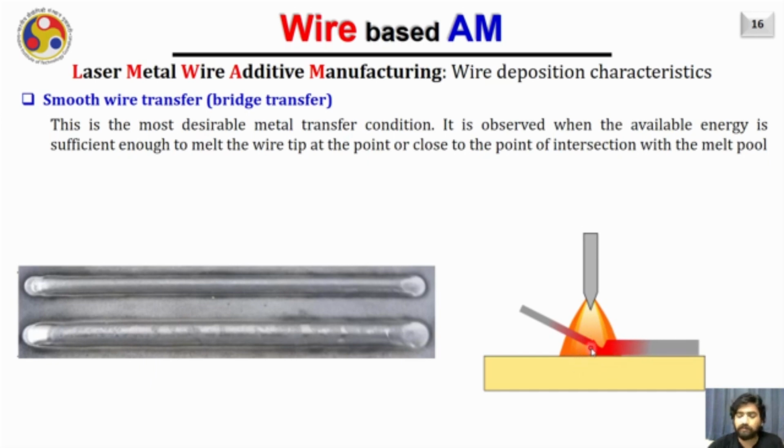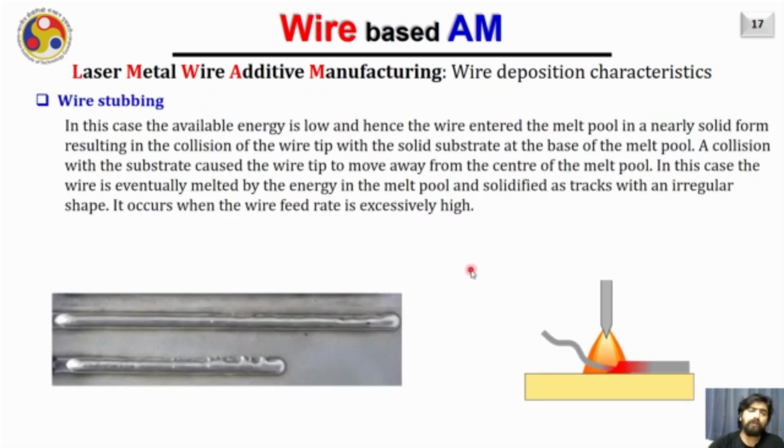Sometimes, as in this case, the wire is getting melted very close to the melt pool, the droplet formed at the tip of the wire just gets merged with the melt pool and forms a bridge of the molten material. And that is why sometimes it is also called bridge transfer. This is the most stable mode of metal transfer in this case. Here the deposited bead will look something like you are seeing in this diagram, and it will be very smooth without any defect like you have seen in the earlier stage.